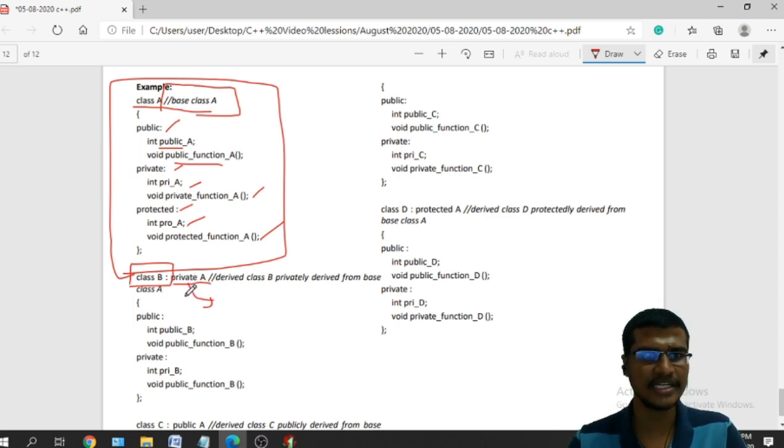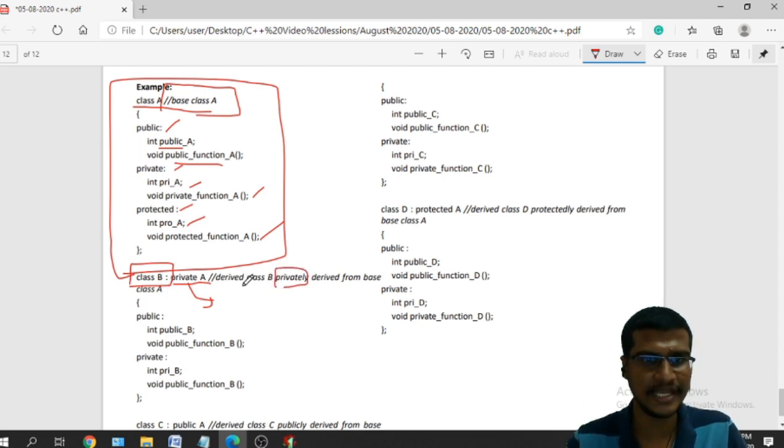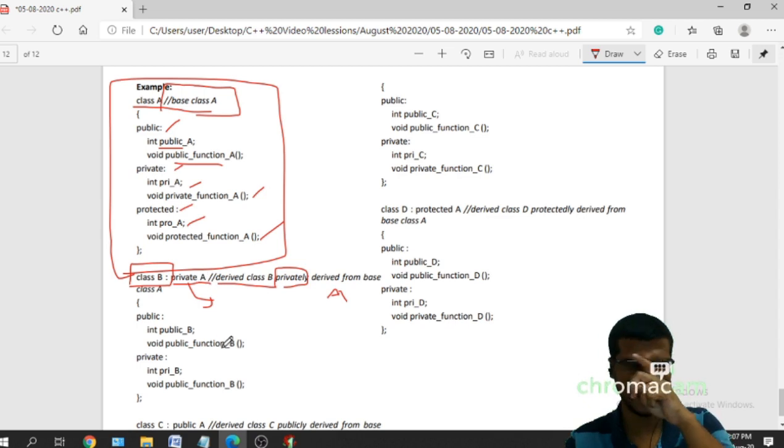If I mention private, then this class B is derived from class A privately. What is the meaning of this? This derived class B is privately inherited from the base class A.